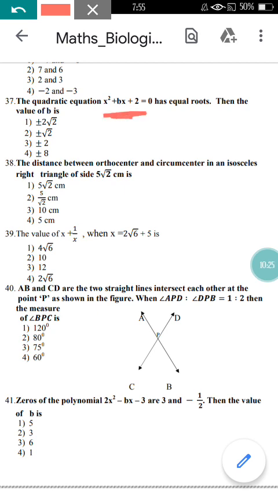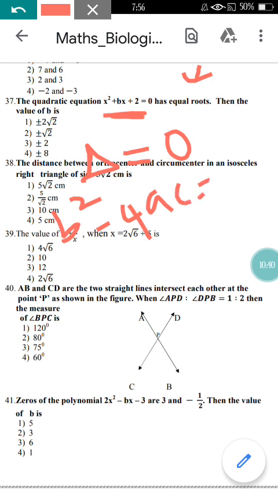They have given the quadratic equation and the condition that the roots are equal, right? Roots are equal means the value of the discriminant is equal to 0. And you know the formula for the discriminant is b square minus 4ac is equal to 0.